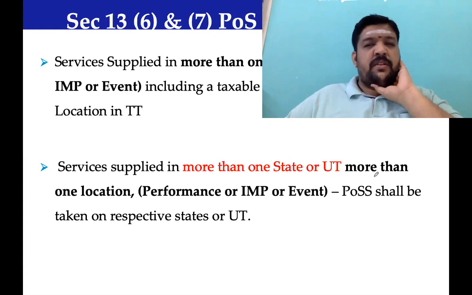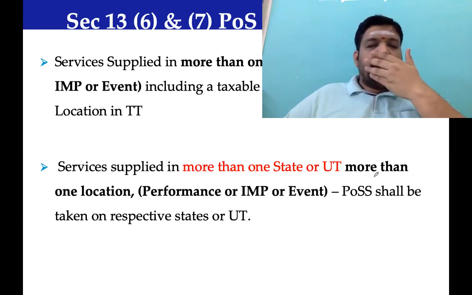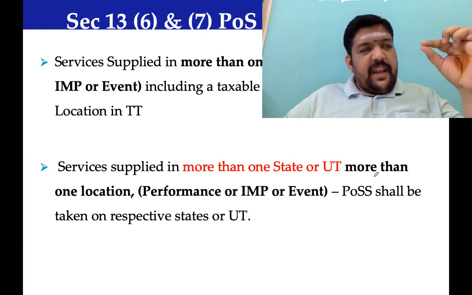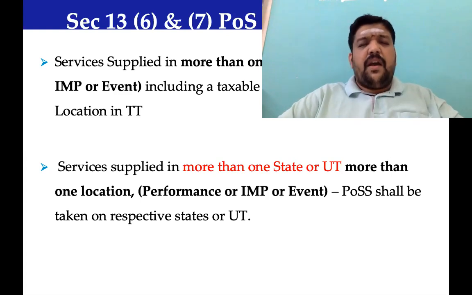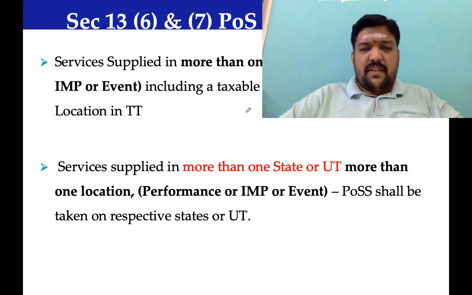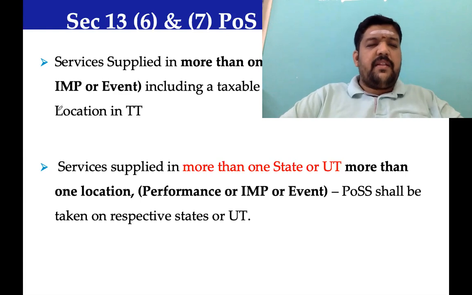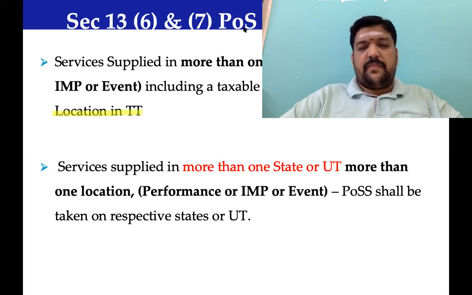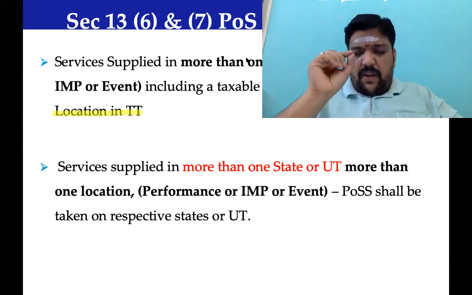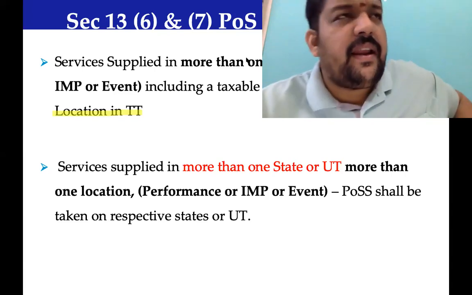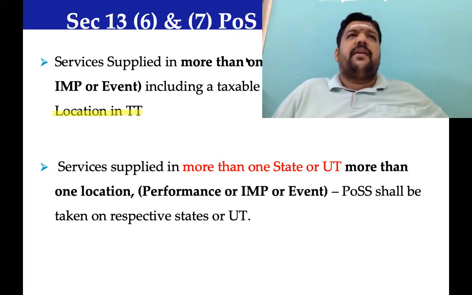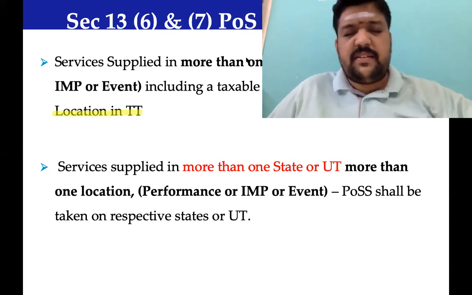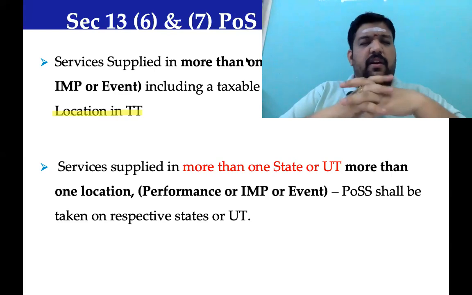In such situations, place of supply needs to be determined as per section 13 subsection 6. Even if a small portion is done in taxable territory, place of supply shall be the location in taxable territory. Even one transaction done in taxable territory. I'll give you maybe a good example. That example will help you in understanding it. Let me repeat, as I earlier highlighted, this is little exceptional, not a regular transaction.